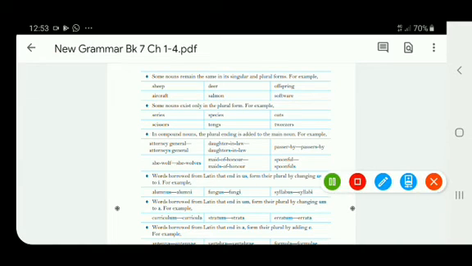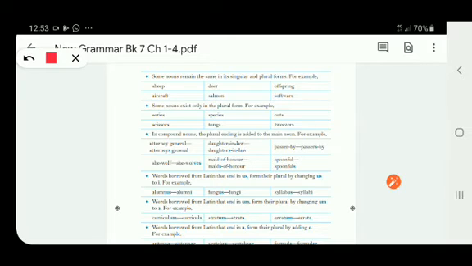Now we move on to the next rule. Words borrowed from Latin that end in us. There are certain words which are Latin. So if a Latin word ends in us, you can see in the example here, alumnus. So it is a Latin word. It ends with us, and this us will change into i, and it becomes the plural. For example, alumnus will change into alumni, fungus, fungi, right?